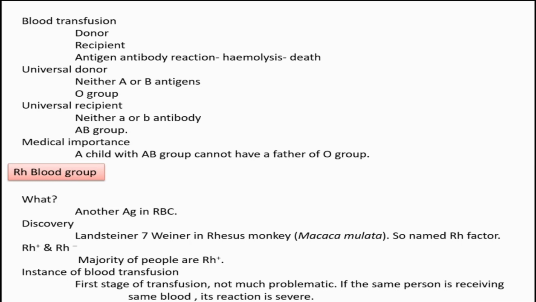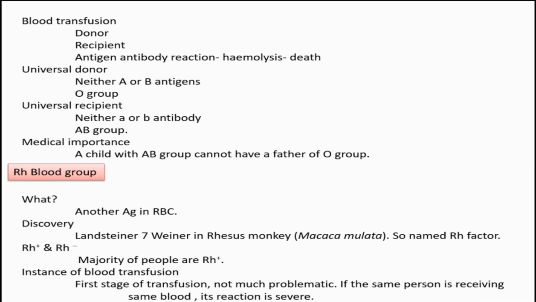In a clearer way, we need to consider the opposite way. Opposite way means the recipient person is RH negative and the donor person is RH positive. Understand? No confusion. Then RH positive blood is coming to the body of an RH negative person the first time. Then that RH negative person's body takes some time to develop antibody against that RH antigen.